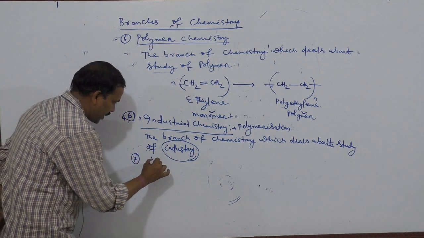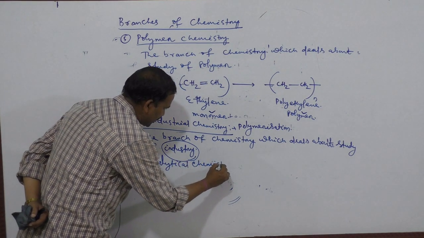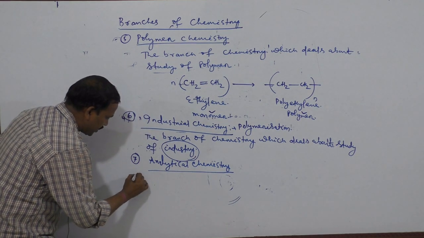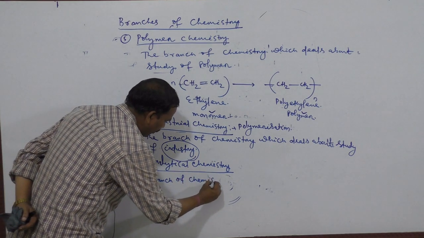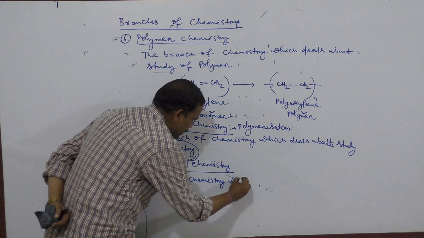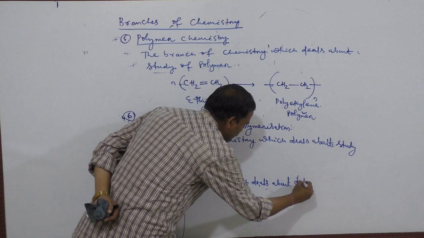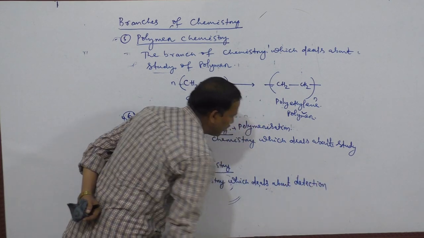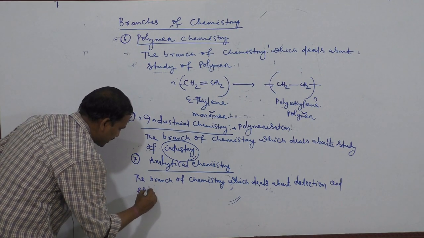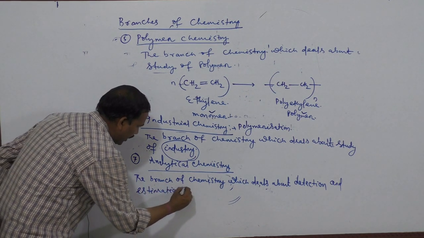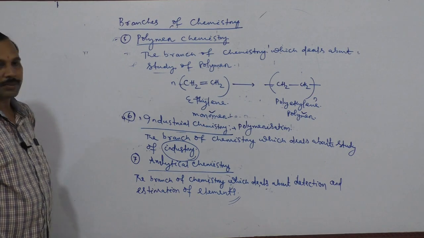Seventh is analytical chemistry. The branch of chemistry which deals with detection and estimation of elements is known as analytical chemistry.